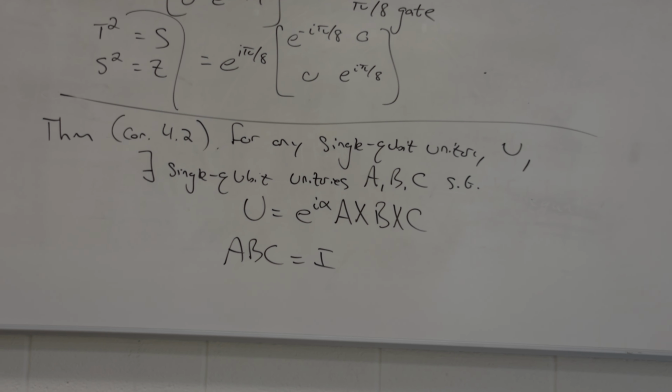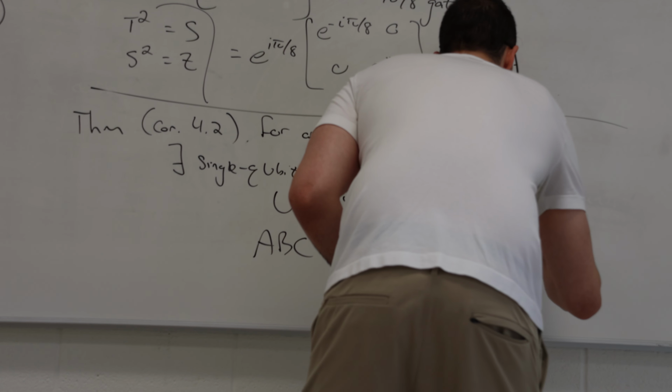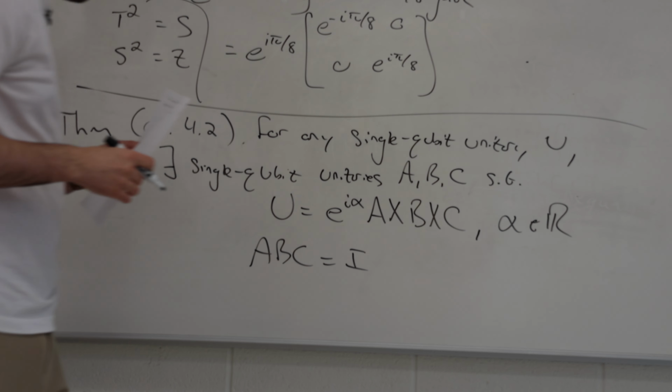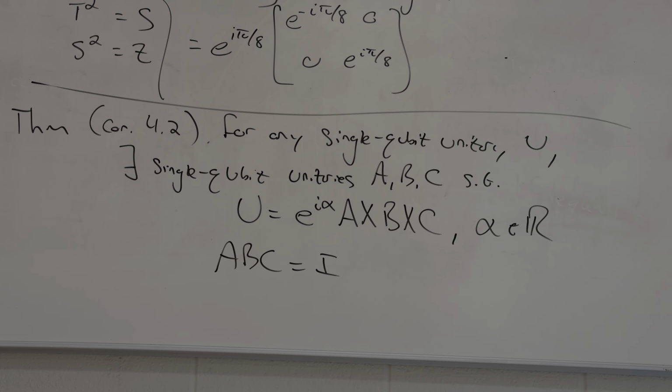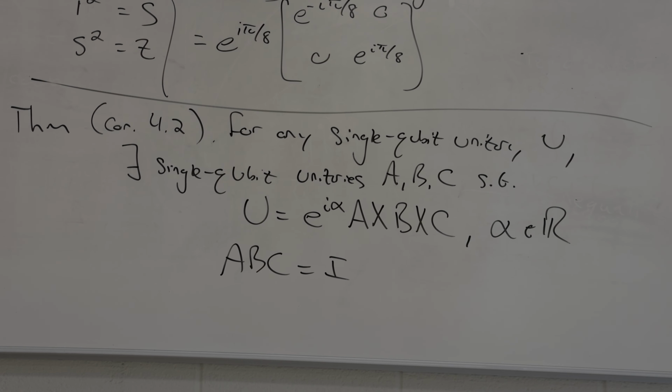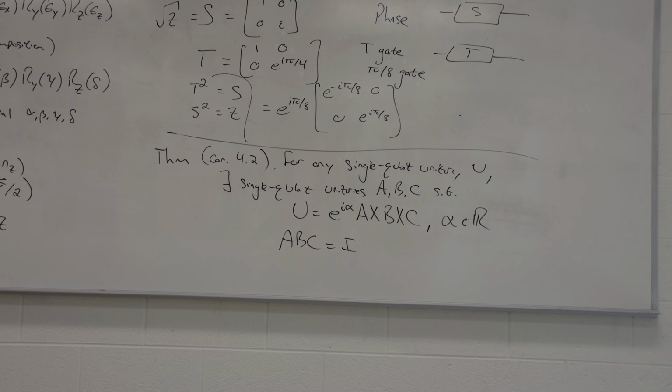Okay? Alpha, again, is a real number that's a global phase. So alpha is a real number. We're not going to prove this one. I'm just going to write it down for you. We're going to use it in our construction of controlled operations, multi-qubit operations. And it's going to be very helpful.